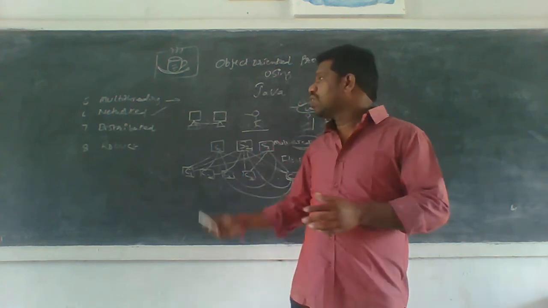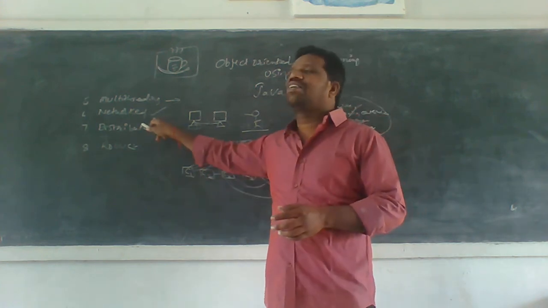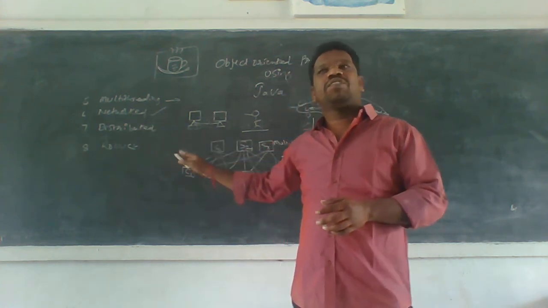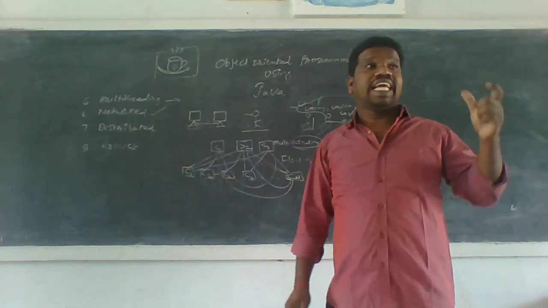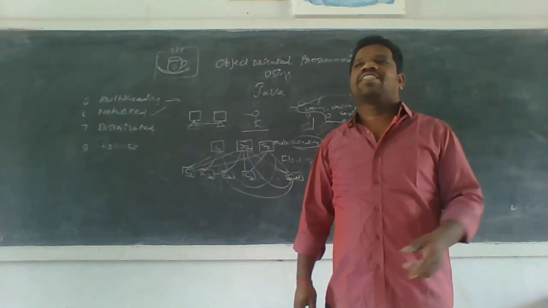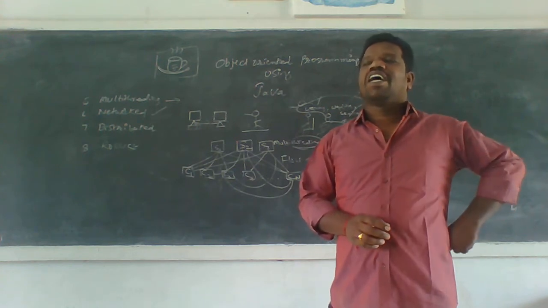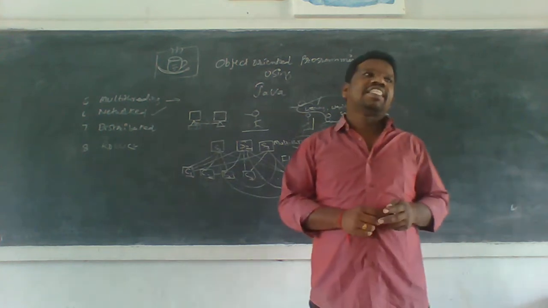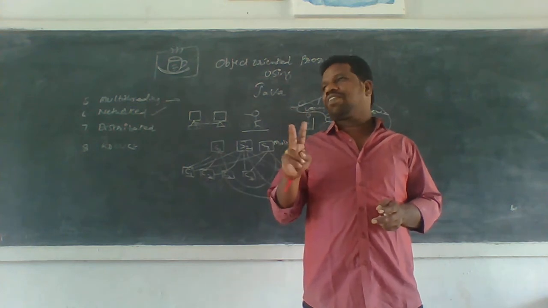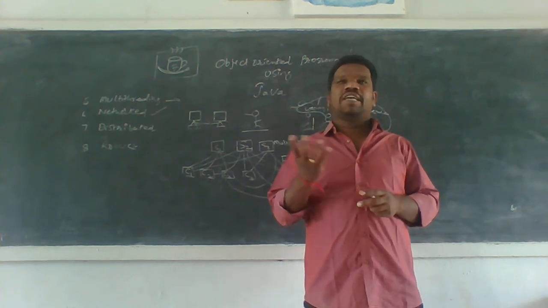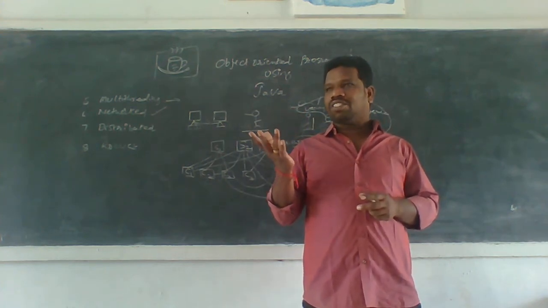So Java can have a network database. Why? Because Java is an internet software. Actually, how many types of software are there? There are two types of software available in the industry, namely system software and application software.